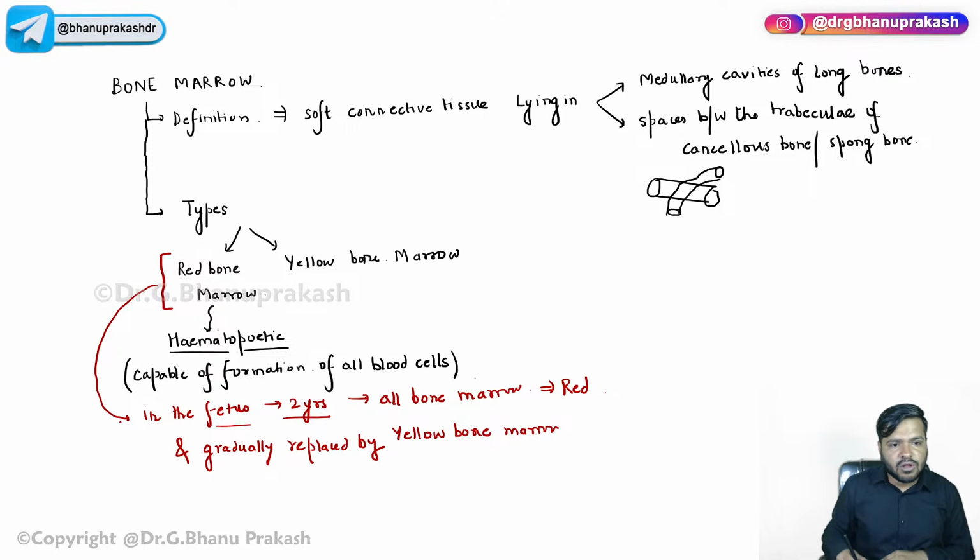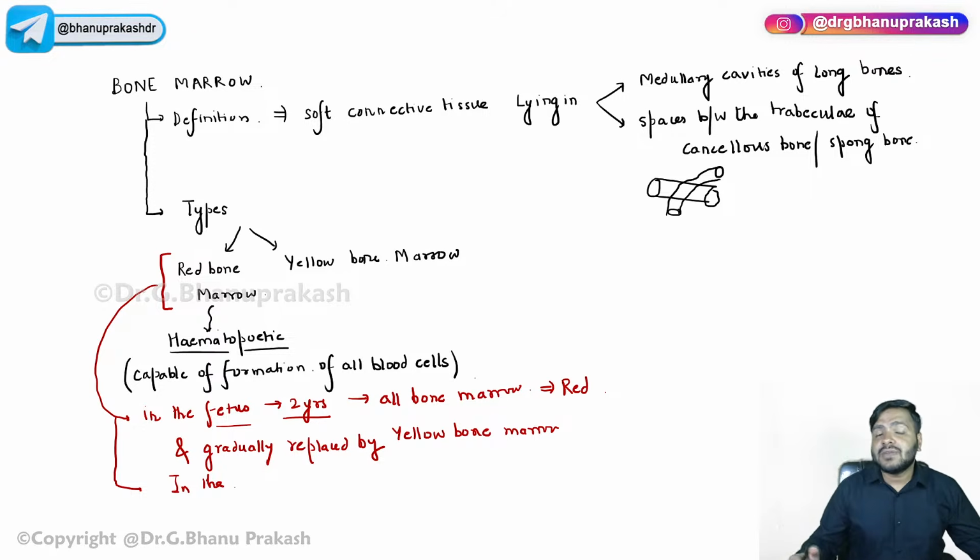Femur is part of the appendicular skeleton, right? It is part of the lower limb. Now, when I say the red bone marrow, it is limited only to the axial skeleton bones. Yes, the ribs mostly.